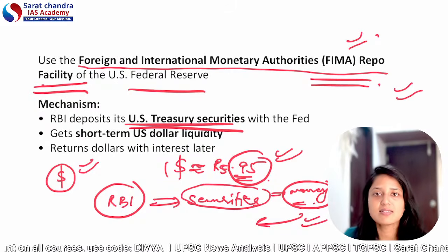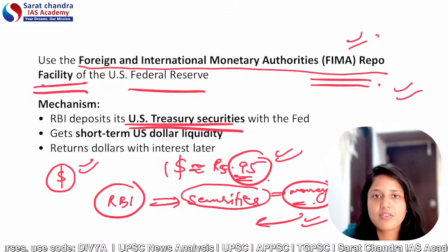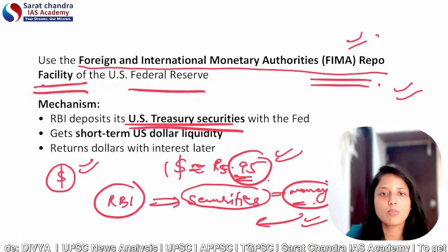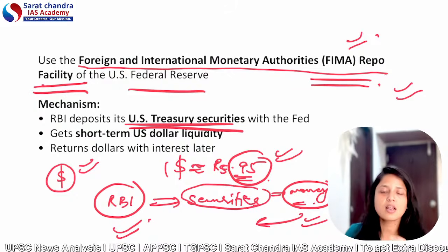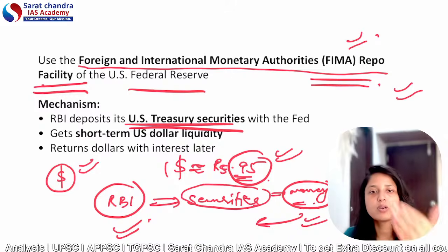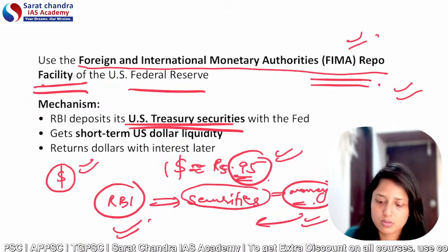Whenever RBI feels there is a liquidity crunch, or whenever RBI feels there is a surplus, based on that RBI either sells bonds or buys bonds. The same thing is happening here. So it is not an open market operation, but it is similar to one. RBI will give the US Treasury securities, and in return, RBI will get US dollars.